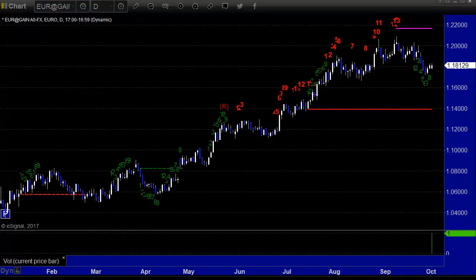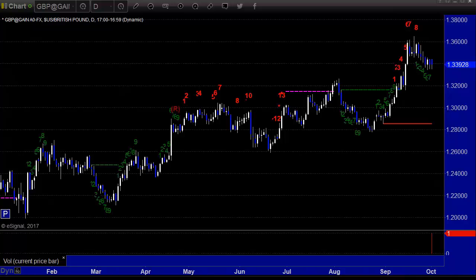So here's the euro dollar. That 13 seeker sell signal nailed the high of the day. Perfect sell signal there. Heading back down a bit still, but not much. Not a lot of action right now still in Forex. Pound also came back a bit this week, obviously, after breaking out a couple of weeks ago.